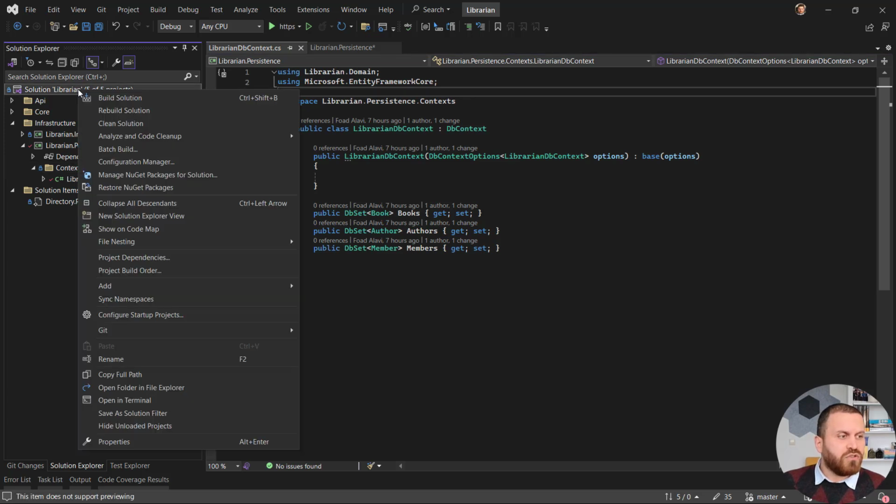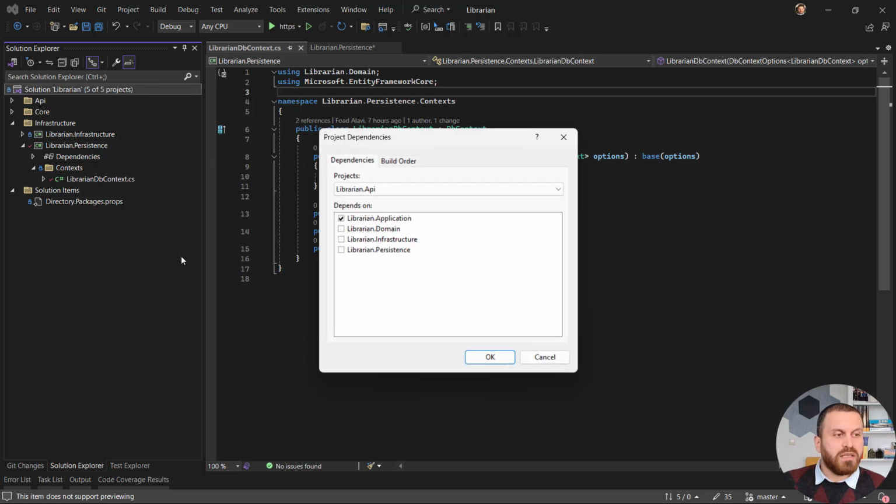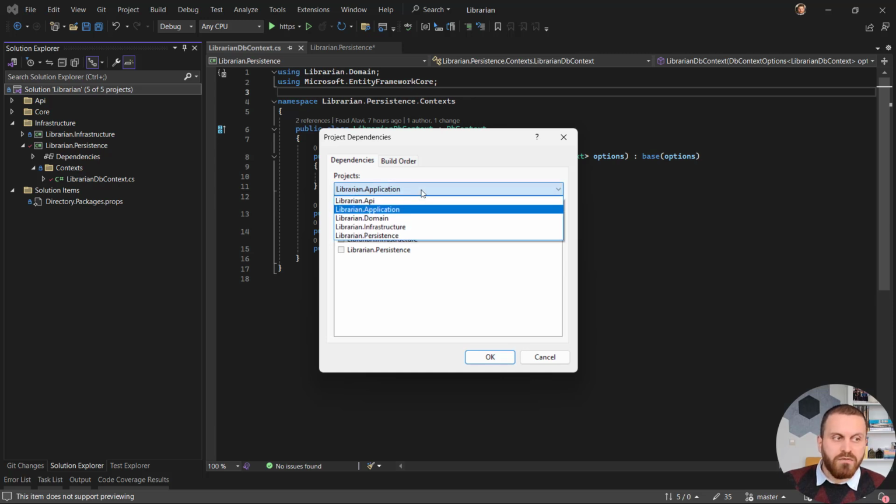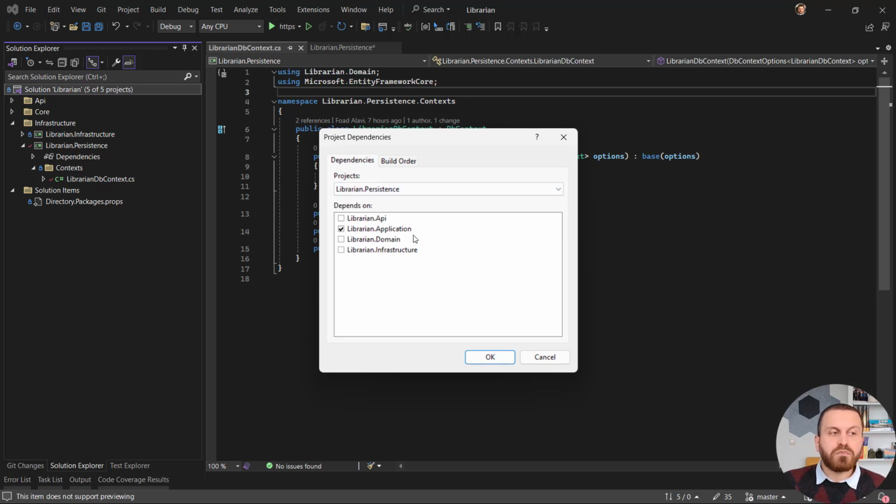For checking that, you need to right click on your solution, go to project dependencies, and inside the project dependency from this combo box, you can select the project that you have. I have API. API just has a dependency to the application, which is correct. The application has dependency to domain, which is correct. Domain should not have any dependency, which is correct. Infrastructure has dependency just to application, and the persistence needs to have dependencies to the application.